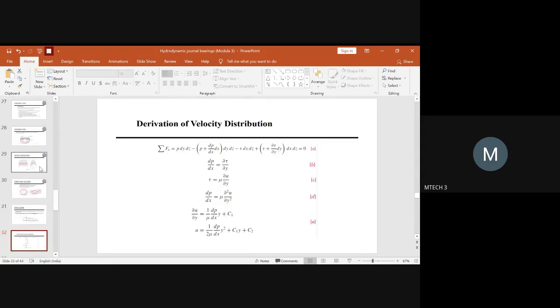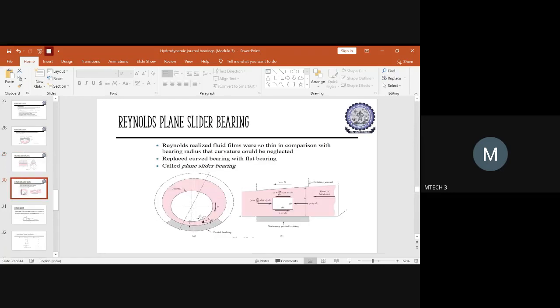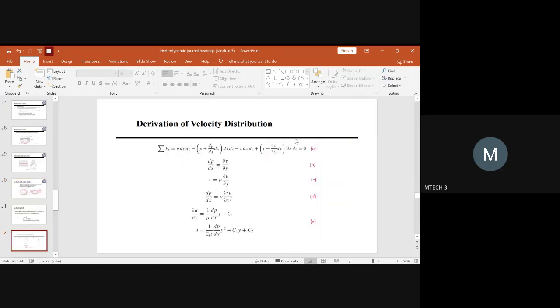After that, you have one more torque which is coming in the opposite direction. So this we have written, which is a positive term. And then you have to write this as negative. So minus 2 dx dz. That will be equal to 0.